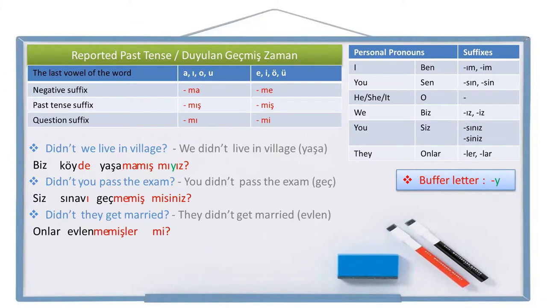Okay, friends, so we formed the reported past tense negative question sentences and the reported past tense positive question sentences according to this order.